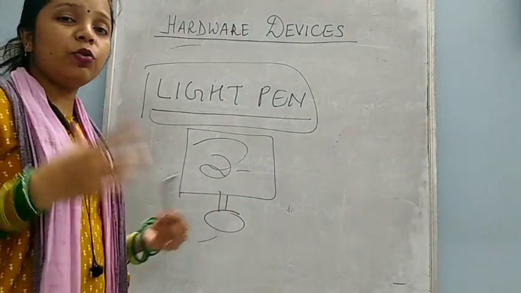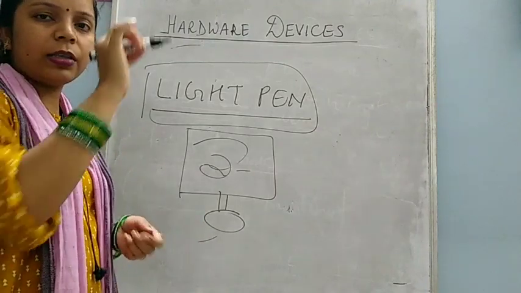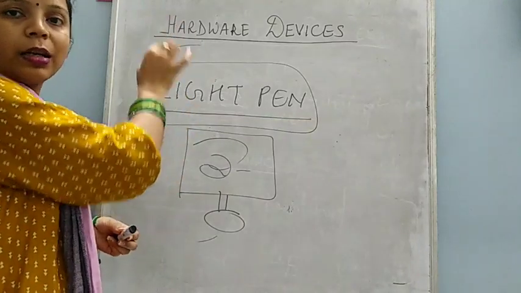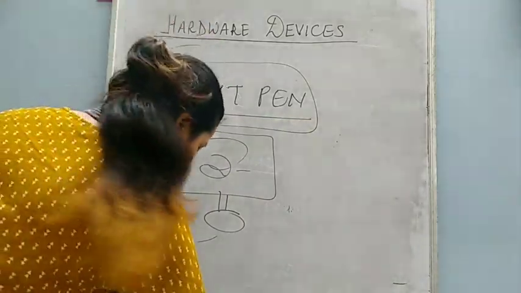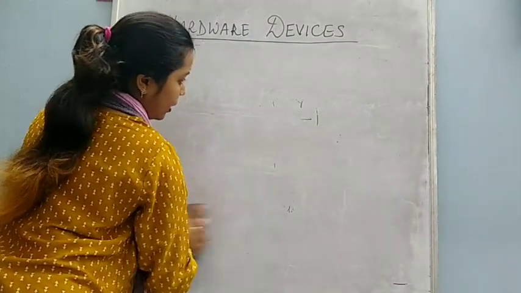And in the school you might have seen a smart board. In that also one pen is there for touching. So light pen is like that only. It is used to touch the computer screen. Now the next device which is given in your book, that is